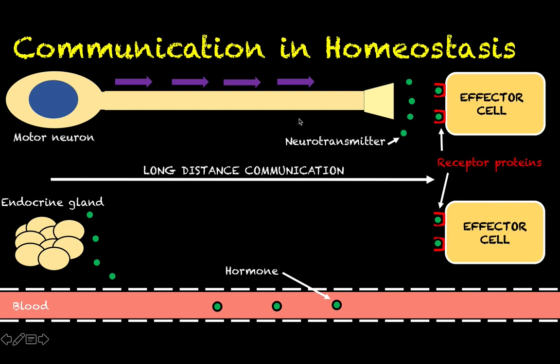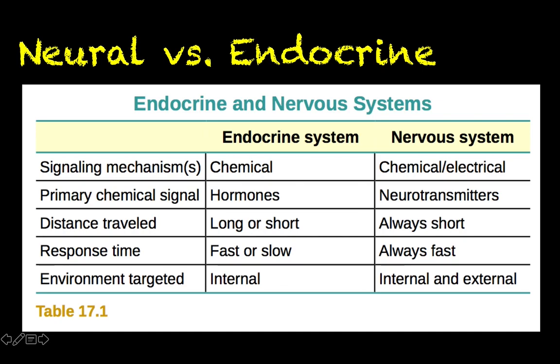Now, with neural communication, this is still long-distance communication because the electrical message has to travel a long way, but the chemical message doesn't have to travel very far. In hormonal signaling, the chemical message does usually have to travel quite a long way to get to where it's going.